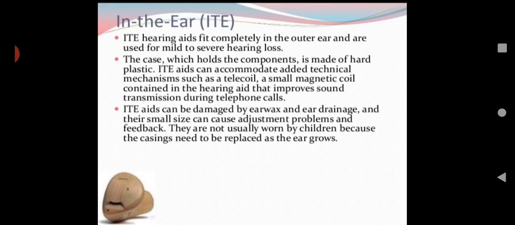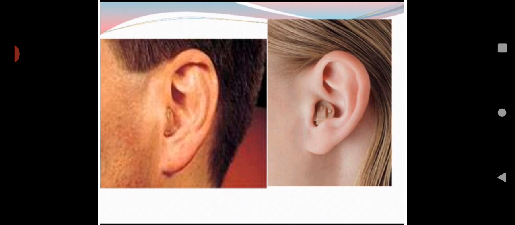They are not usually worn by children because the casing needs to be replaced as the ear grows, because in children the development stage is still ongoing. So according to the size of the ear, every time we have to change it, so it is very costly and it is not supposed to be prescribed for children. Then this is in the ear. You can see in the picture. This will be the in the ear hearing aids.